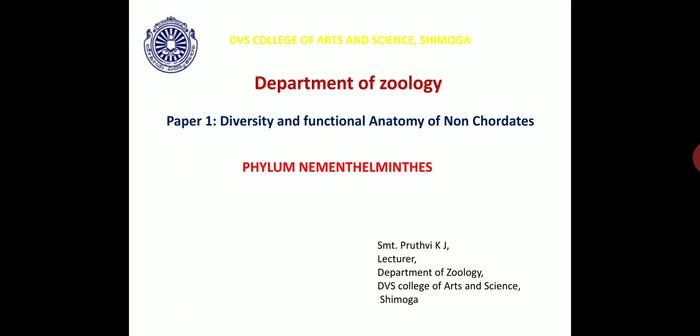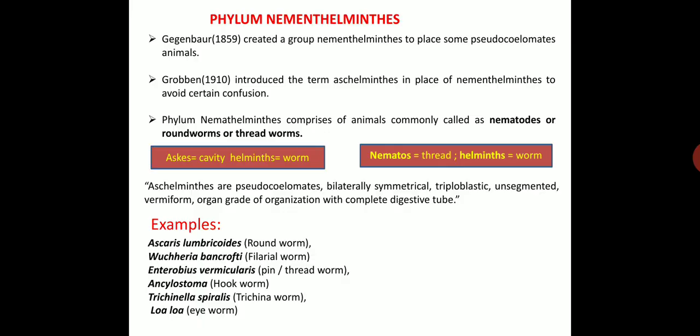Today we are discussing a new phylum, that is phylum Nemathelminthes or Aschelminthes. Georg Bohr in 1859 created a group Nemathelminthes to place some pseudocoelomate animals. Grobben in 1910 introduced the term Aschelminthes in place of Nemathelminthes to avoid certain confusion.